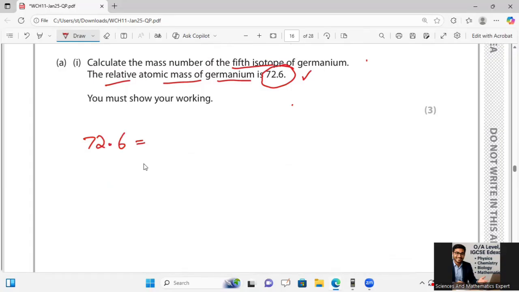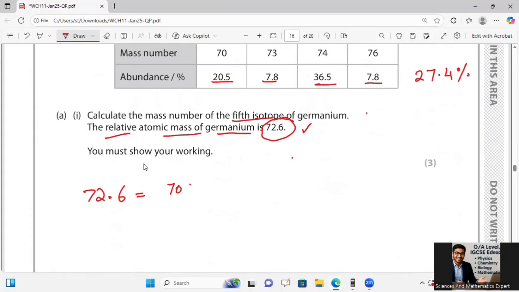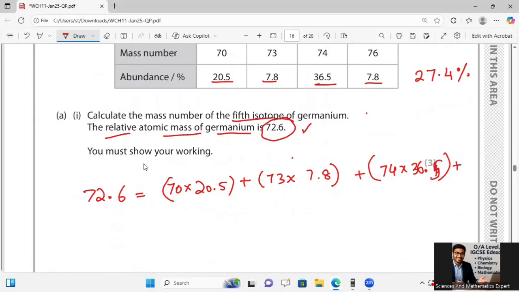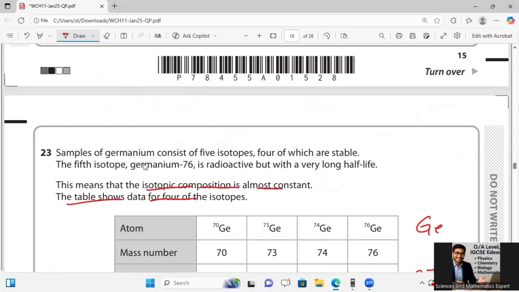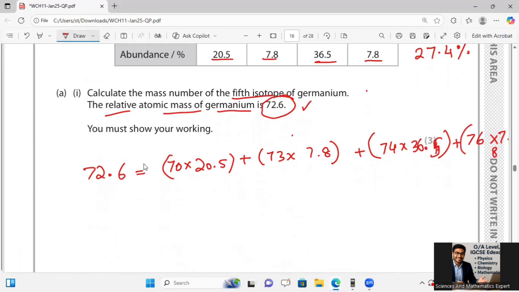72.6 as relative atomic mass will equal 70 multiplied by 20.5, plus 73 multiplied by 7.8, plus 74 multiplied by 36.5, plus 76 multiplied by 7.8, and in the last I am saying go with x multiplied by 27.4, divided by 100.